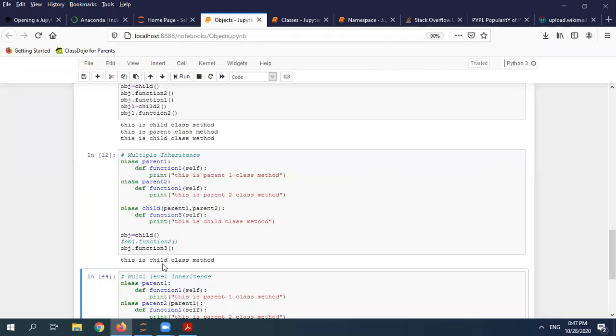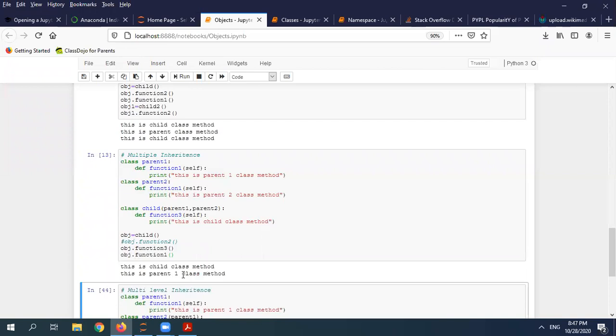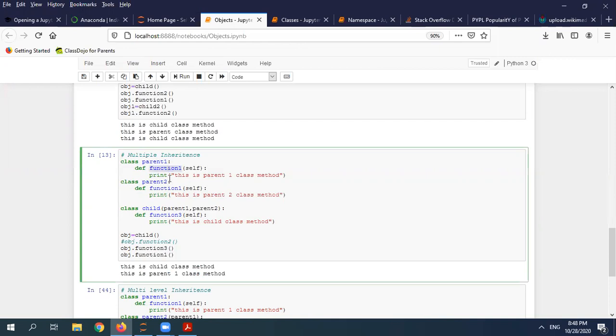So this is the child class, and suppose I want to call function 1. So function 1 is available here, so this will be called from function 1. You notice one thing: I have the same method, function 1, in parent 1 and parent 2, but it has called parent 1 class. The reason behind it is because I have called this one here first.